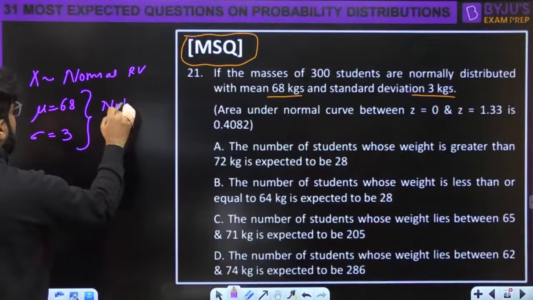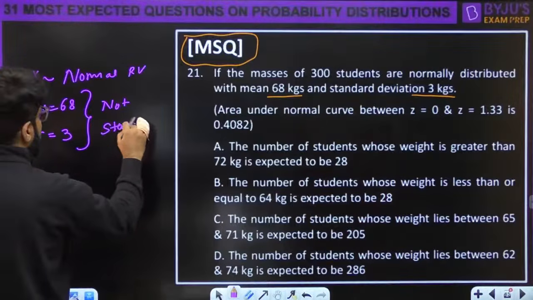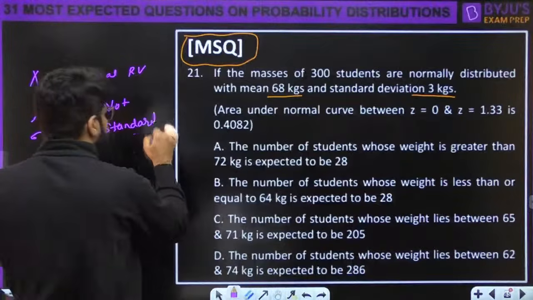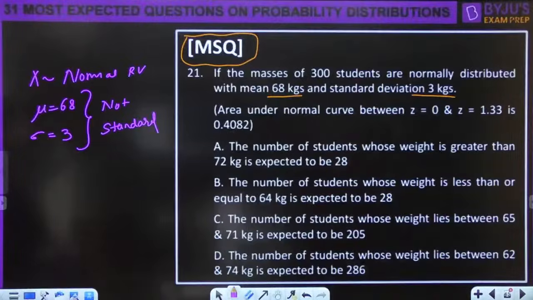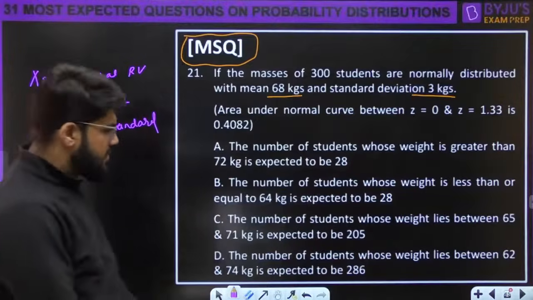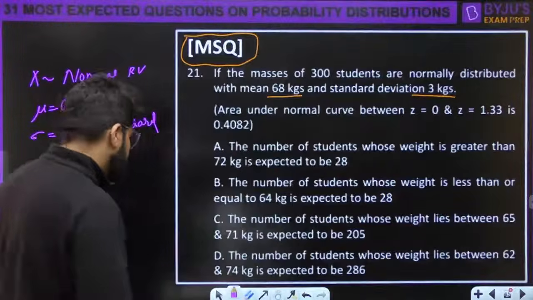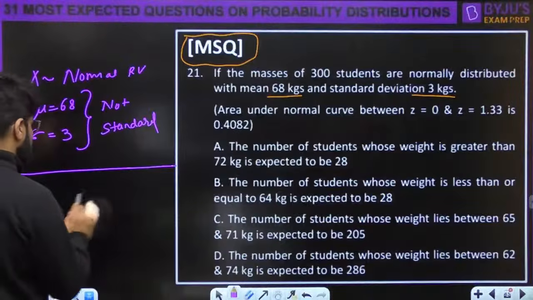Definitely it is not standard. So whenever you are solving the question, you have to solve according to the standard distribution. Tell me, dear, the answer. Tell me the answer, dear. Guys, just take 2 minutes.